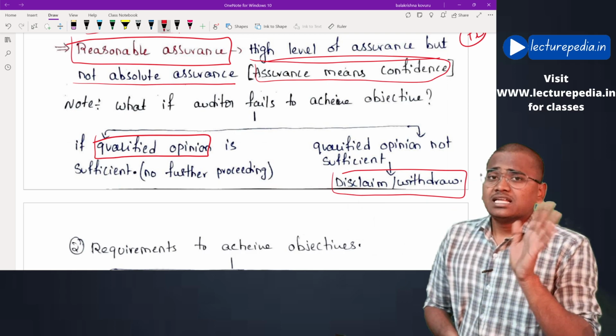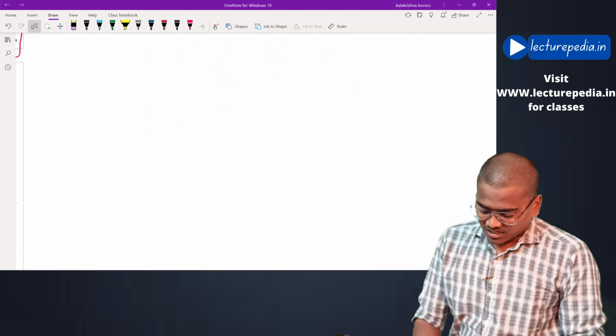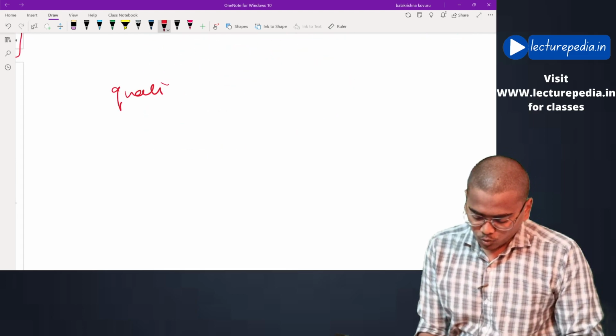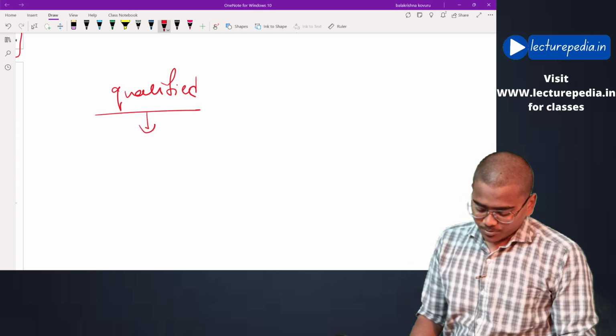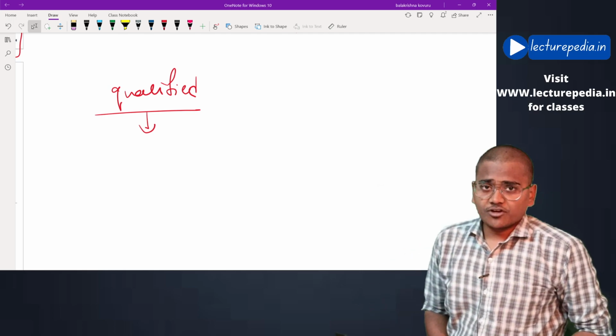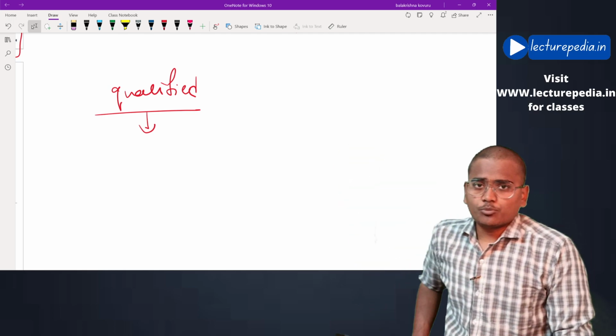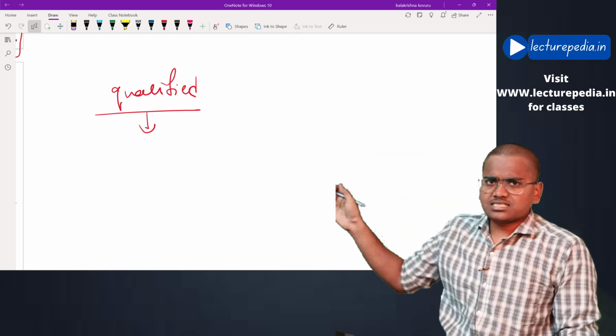Basically there will be three types of modified opinions. What are they? The first one is a qualified opinion. There are two situations in which the auditor will give a qualified opinion. These types of opinions we will discuss in detail while discussing SA 700. Here I will just give an idea.